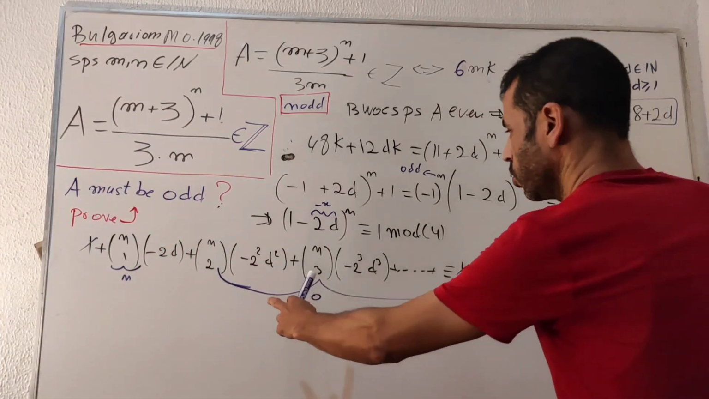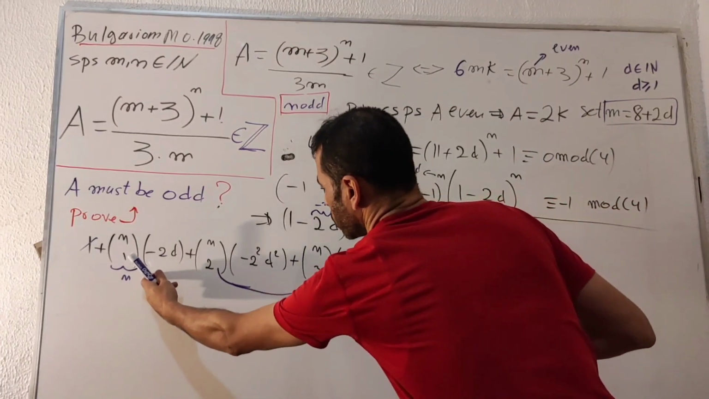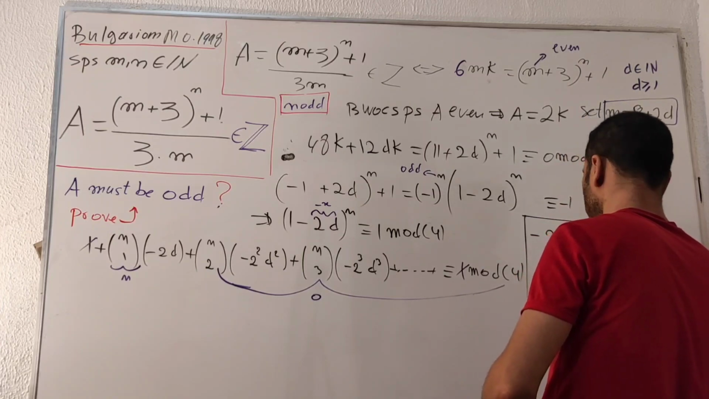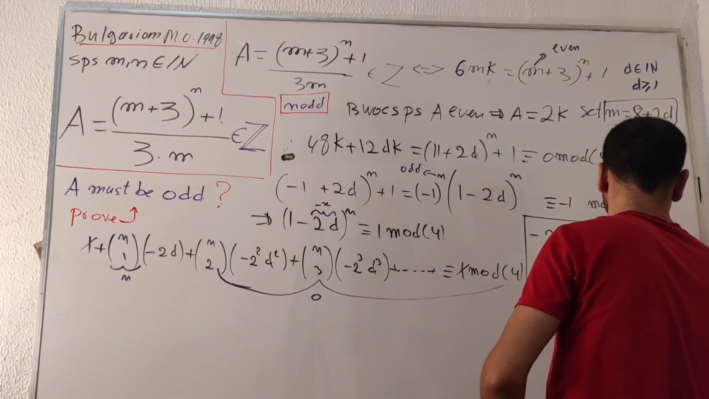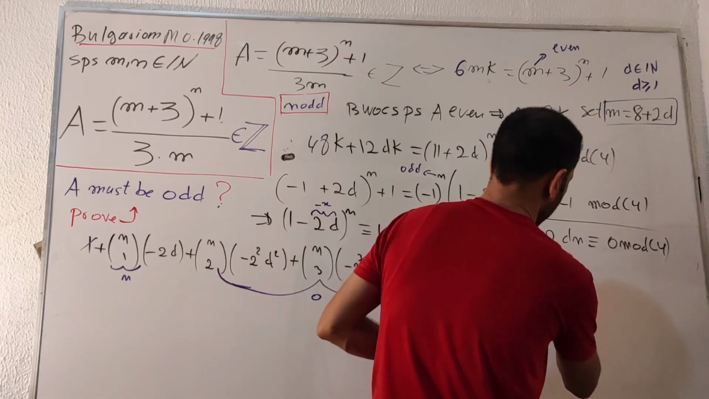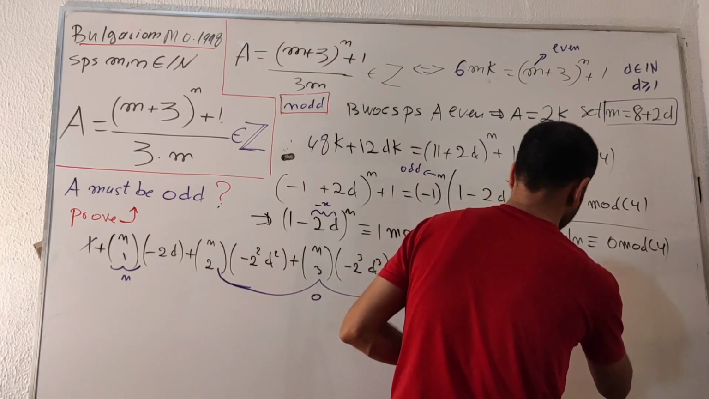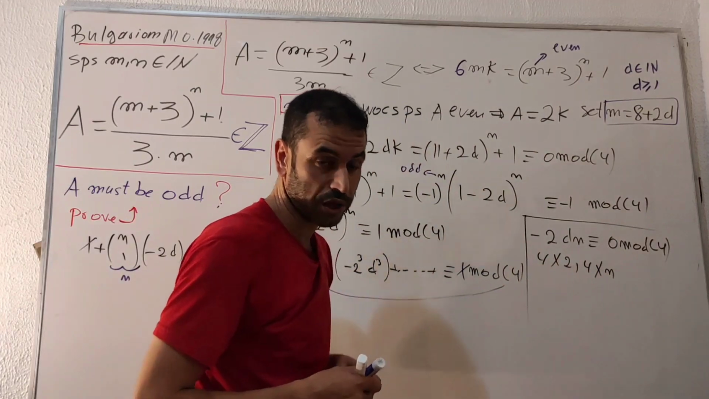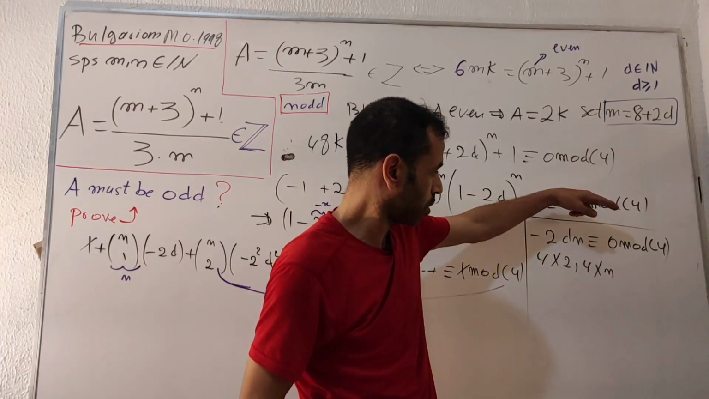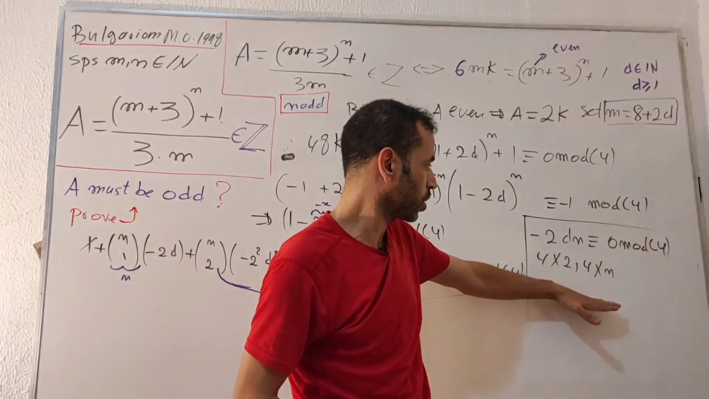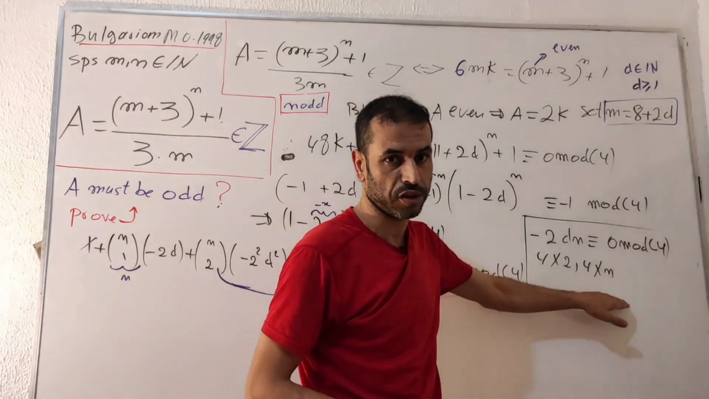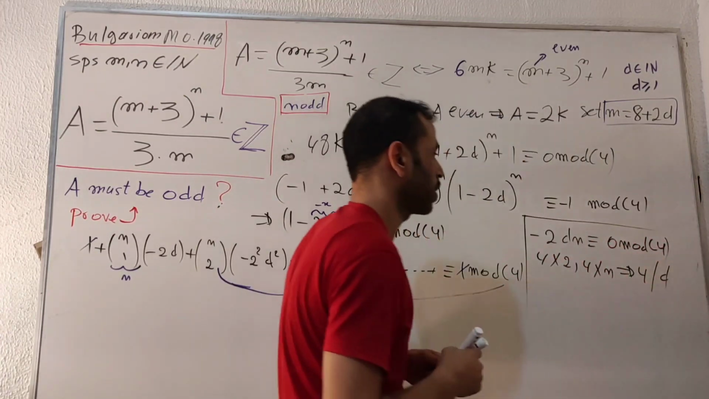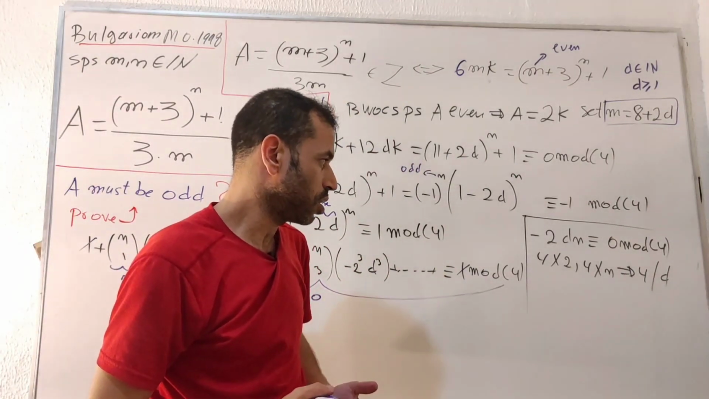Okay, so I will have the following. I will have this term, which is minus 2dn. Minus 2dn is congruent to 0 mod 4. Since 4 does not divide 2, and also 4 does not divide n, because n was odd, it's impossible to have odd in the numerator and even in the denominator. Never ever does even divide odd. Which means 4 must divide d. If 4 divides d, which means d is a multiple of 4.